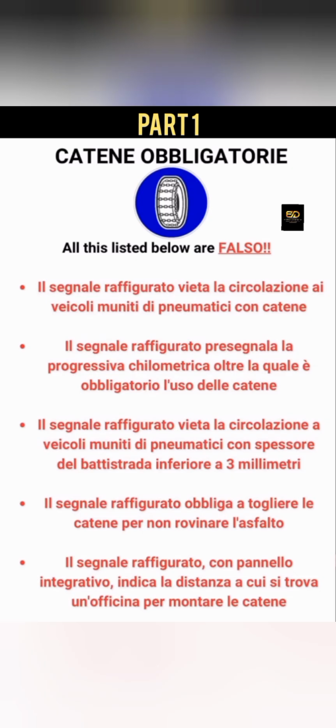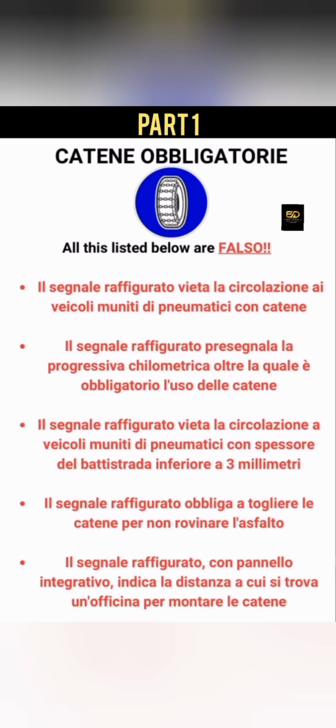Il segnale raffigurato presegnala la progressiva chilometri oltre quella obbligatoria a uso di cantiere. No, this one does not tell you, like a notice, that maybe after some kilometers is when you have to use it. No, once you see this sign, if you don't have a winter tire or winter chain inside your vehicle, don't use that road. So it's not giving you some kilometers before you start obeying the sign. No, right from where you saw the sign is where you are supposed to obey the sign.